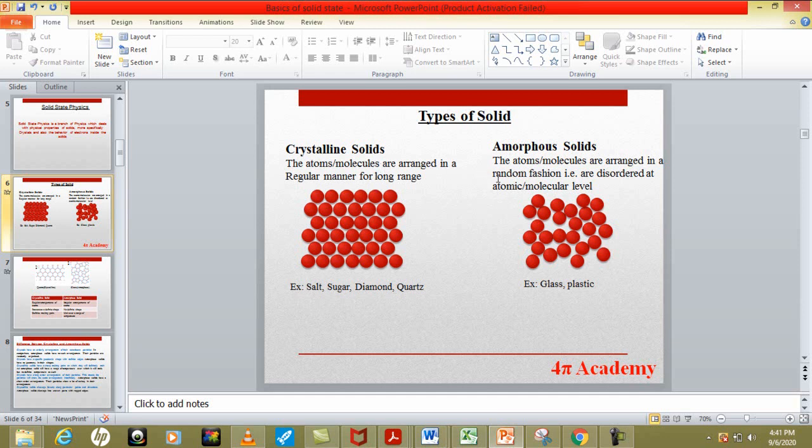The second category of solids is amorphous solids, and this is the opposite of crystalline solids. There is no regular and repeated arrangement of atoms; the atoms are randomly oriented. If you pick any one atom, the complete surrounding of this atom is quite different from the surrounding of any other atom. These are amorphous solids, and glass and plastics are amorphous solids. This is how you can differentiate between crystalline solids and amorphous solids.